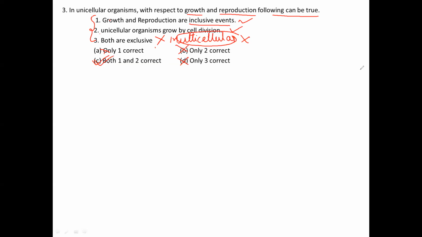I would like to move on to the next question. This is the fourth question. So here, in majority of the higher animals and plants, dash and dash are the mutually exclusive events.